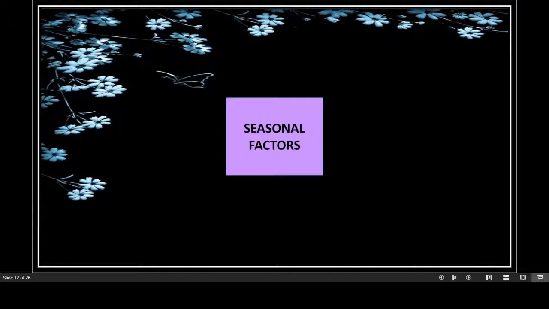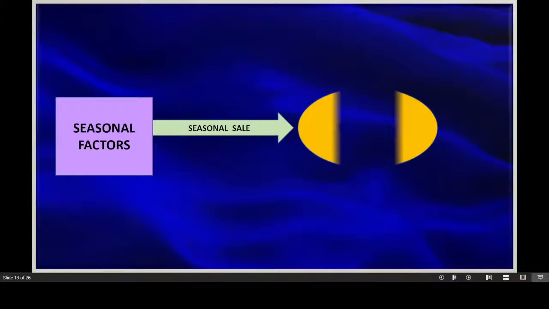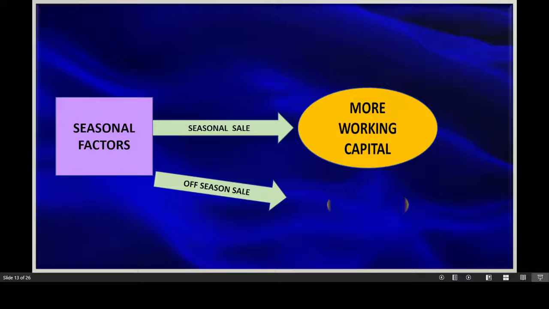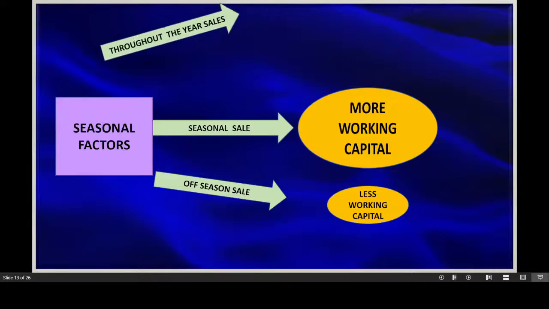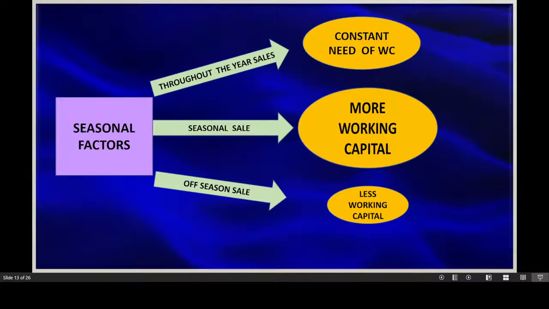Next is seasonal factors. Now, what are the seasonal factors? Normally, the business which sells seasonal goods requires a huge amount of working capital during the season because the demand is more. More stock has to be maintained and there will be fast supply. But in case of slack seasons or off seasons, the demand is less, so less working capital is required. And the working capital requirement is constant for the companies which are selling goods throughout the season.